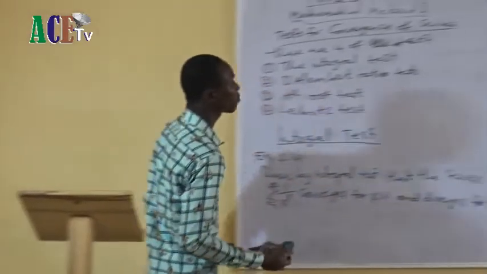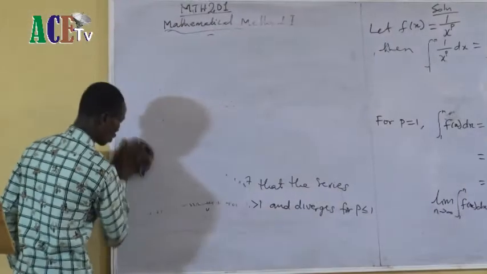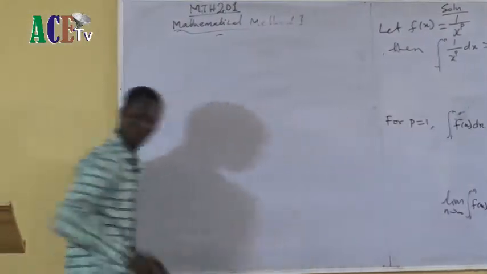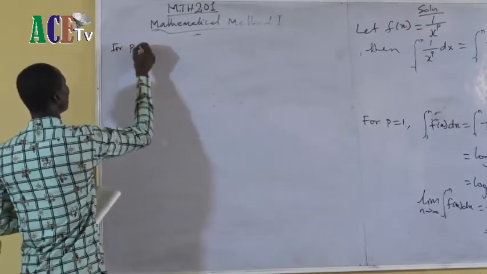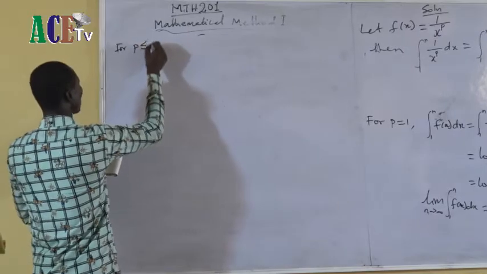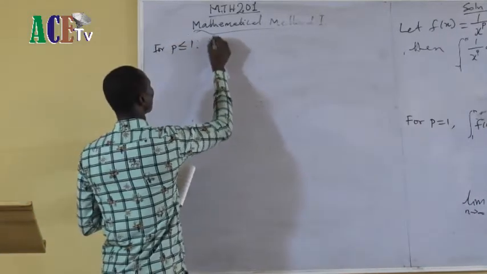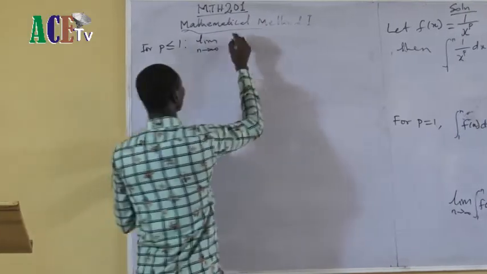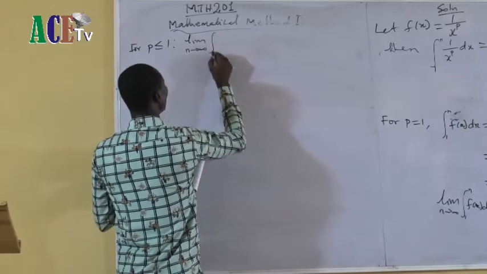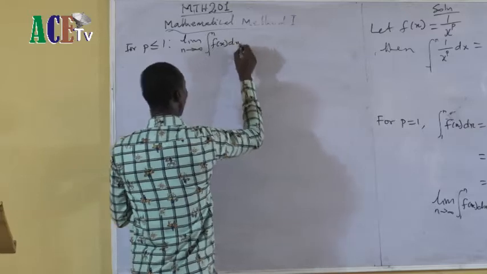But what if my p is not 1? For p less than or equal to 1, I will have the limit as n tends to infinity of the integral from 1 to n of f of x dx.